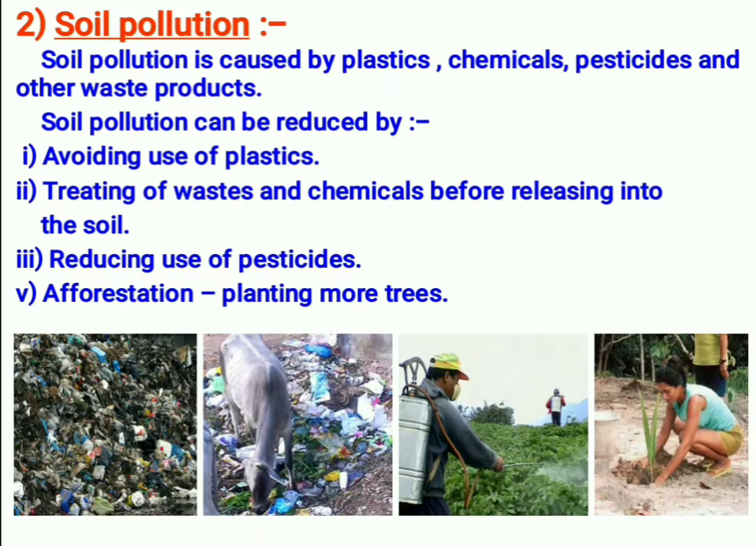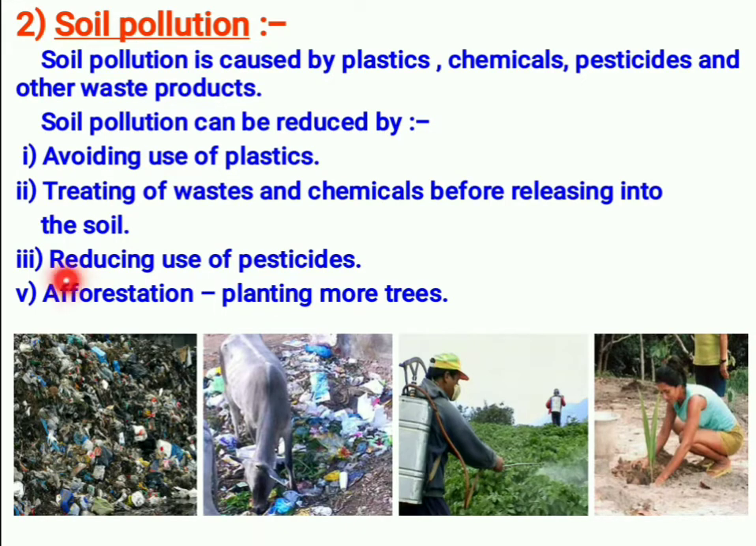Instead of using chemical pesticides, there are so many natural pesticides, like neem oil. Natural pesticides are also available, so they can be used. We have to switch to those types of natural pesticides, because chemical pesticides are very dangerous.